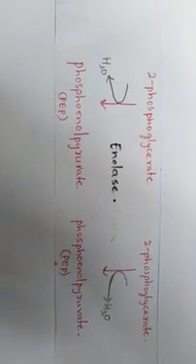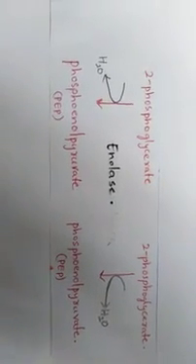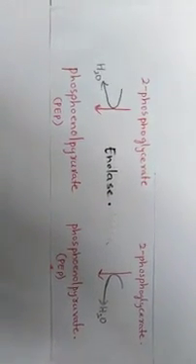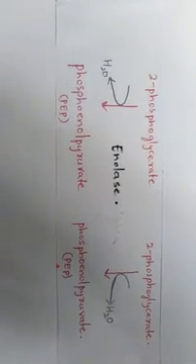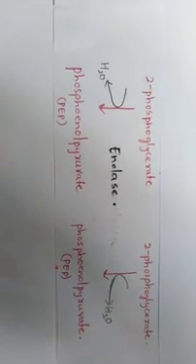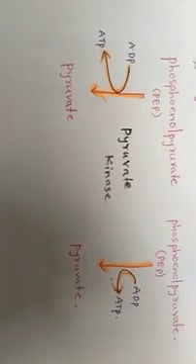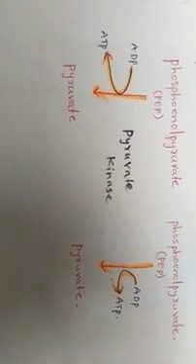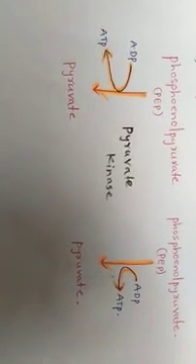The ninth step in the glycolysis is dehydration. In this reaction, 2-phosphoglycerate is converted into phosphoenol pyruvate by eliminating a molecule of water in the presence of enzyme enolase. Hence, the water is eliminated. This reaction is termed as dehydration. 2 moles of phosphoenol pyruvate are formed.